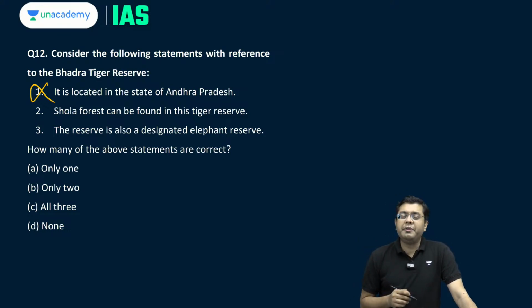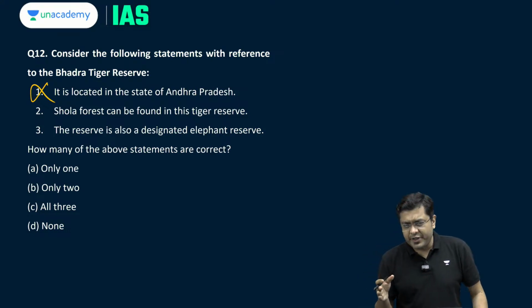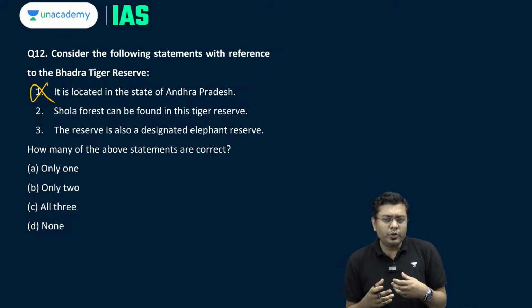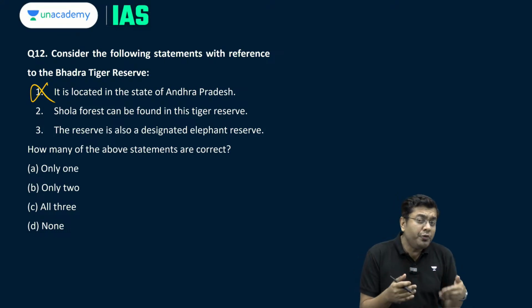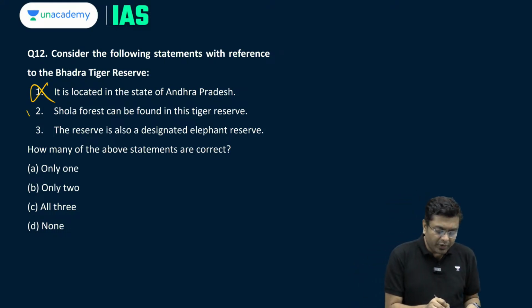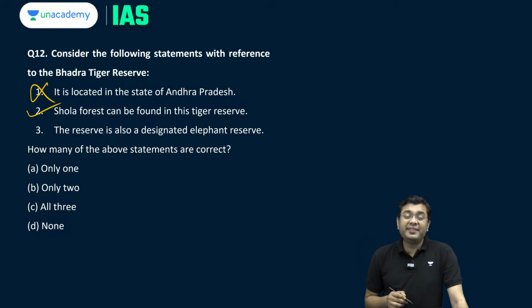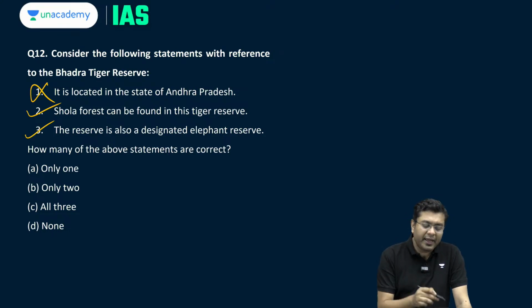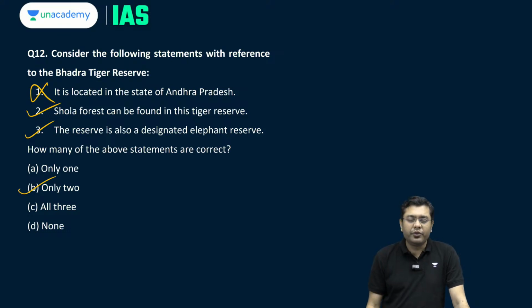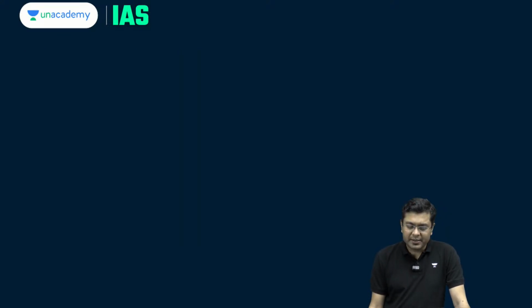Then Shola forest can be found in this tiger reserve. Now, actually in this tiger reserve, you will find a wide variety of vegetation, from moist deciduous to dry deciduous to some amount of Shola vegetation also, particularly the western parts. That is correct. The reserve is also designated elephant reserve. Because of a large population of elephants along with the other herbivore and carnivore animals in that area, it has been declared as an elephant reserve as well. So, how many of the above statements are correct? The correct answer is B, that is 2 of them are the correct statements.